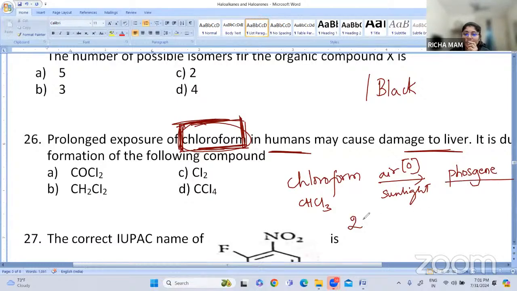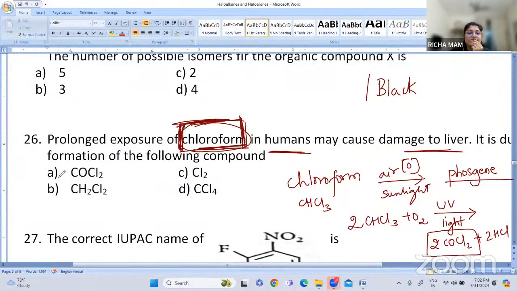So there is an important reaction also: 2CHCl3, when it reacts with oxygen in the presence of air and undergoes slow exposure in the presence of sunlight, will form 2COCl2 plus 2HCl. So phosgene, what is the formula? COCl2, option number A. Option number A is the answer. COCl2. Fine. So phosgene, remember this.